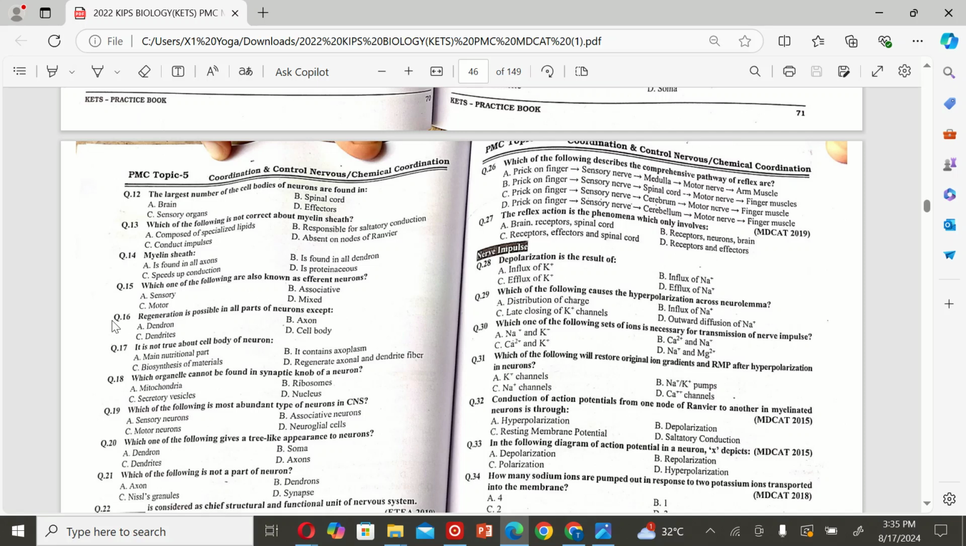Motor. The next MCQ is: regeneration is possible in all parts of neuron except A. Dendrons, B. Axons, C. Dendrites, and D. Cell body. So the correct option is D.